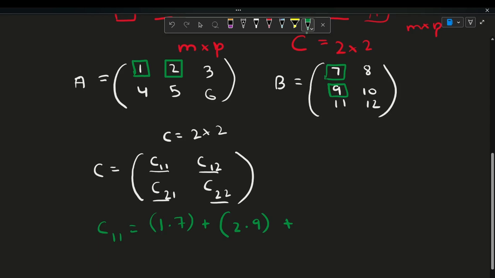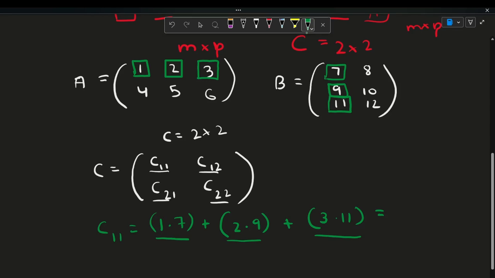And then finally, the third term in the first row times the third term in the first column. So plus 3 times 11. So this is the value of C11. So you do 1 times 7 plus 2 times 9 plus 3 times 11.